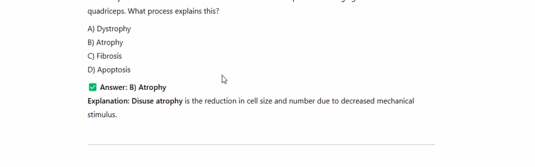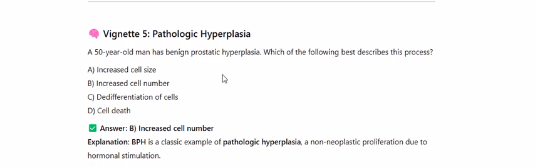Vignette 5, Pathologic Hyperplasia. A 50-year-old man has benign prostatic hyperplasia. Which of the following best describes this process? A. Increased cell size, B. Increased cell number, C. Dedifferentiation of cells, D. Cell death. Answer: increased cell number. Explanation: BPH is a classic example of pathologic hyperplasia, a non-neoplastic proliferation due to hormonal stimulation.